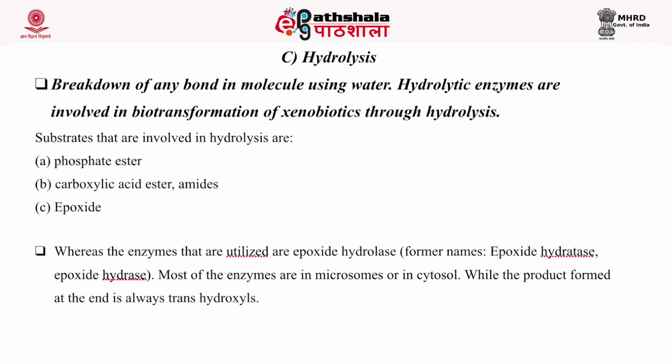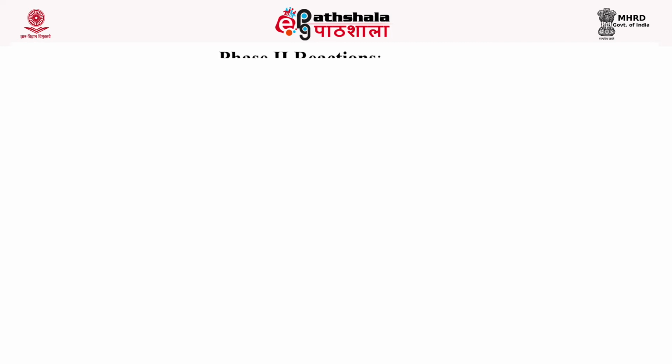If the substrate is epoxide, then the enzyme which plays an important role is epoxide hydrolase. Most of the enzymes are present in the microsome or in the cytosol, while the product formed at the end is always a trans-dihydrodiol. This is the phase 1 reaction.